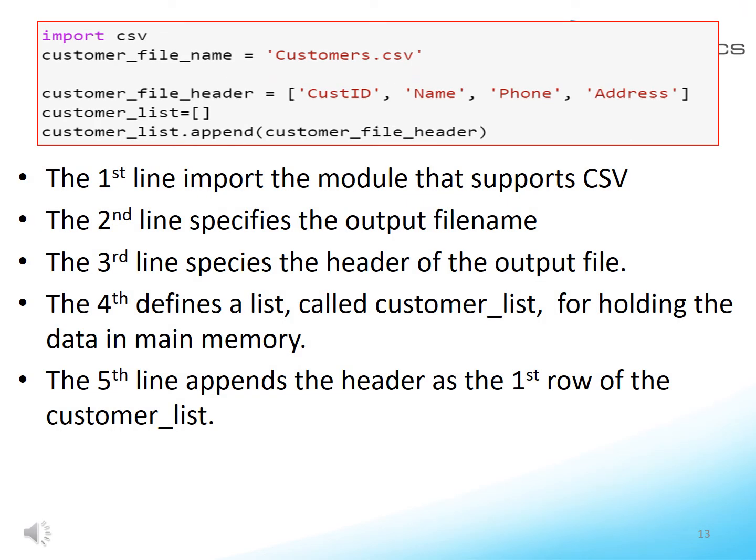The first line imports the module that supports CSV. The second line specifies the output file name. The third line specifies the header of the output file. The fourth defines a list, called customer list, for holding the data in the main memory. The fifth line appends the header as the first row of the customer list. Note that customer list is a list of rows, where each row is a list of 4 strings.